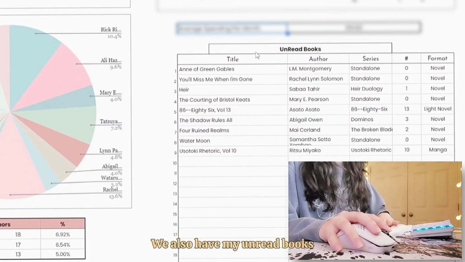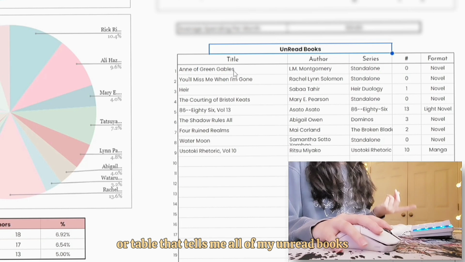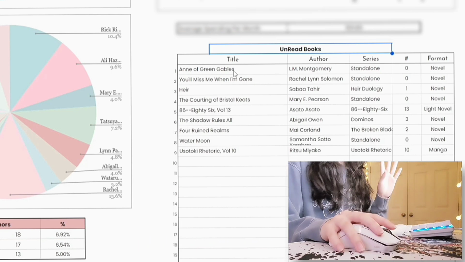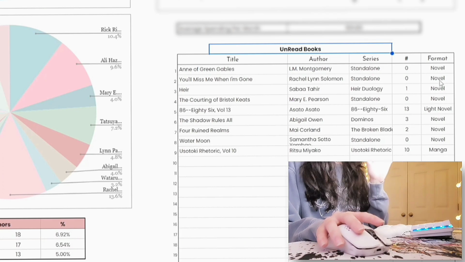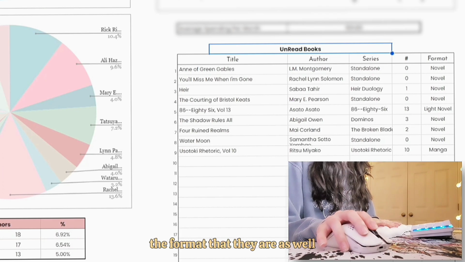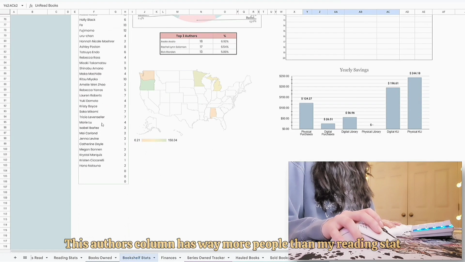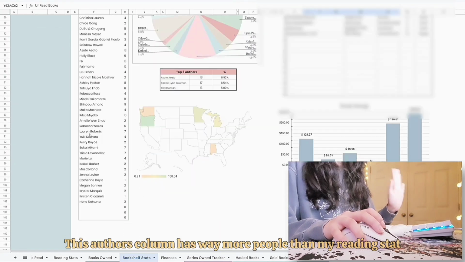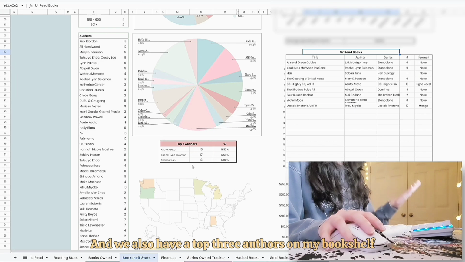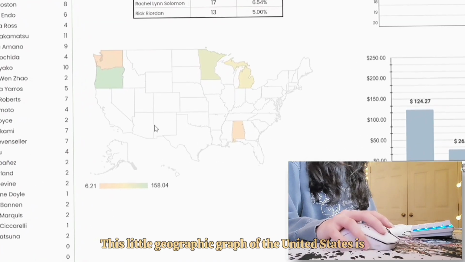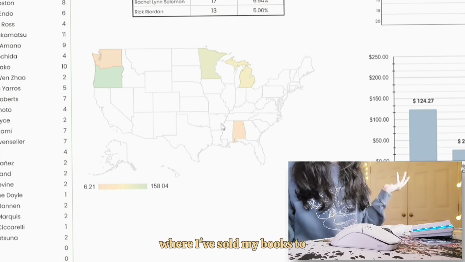We also have my unread books, so this is an unread column or table that tells me all of my unread books on my bookshelf, the title of them, the author, the series, the number in the series, the format that they are as well. We also have authors right down here. This authors column has way more people than my reading stat, and we also have a top 3 authors on my bookshelf.